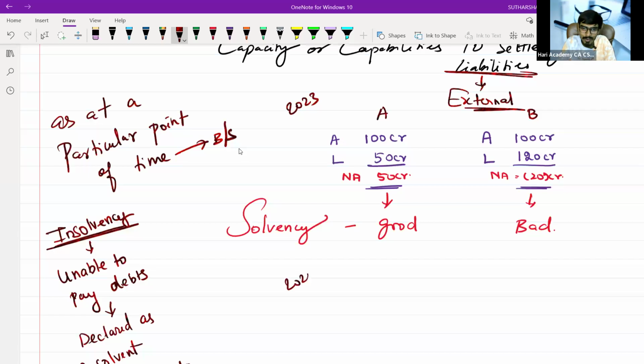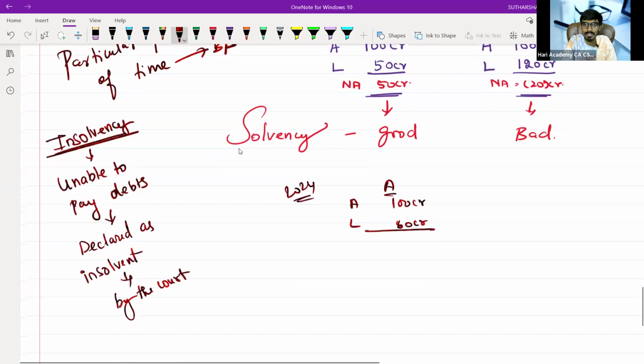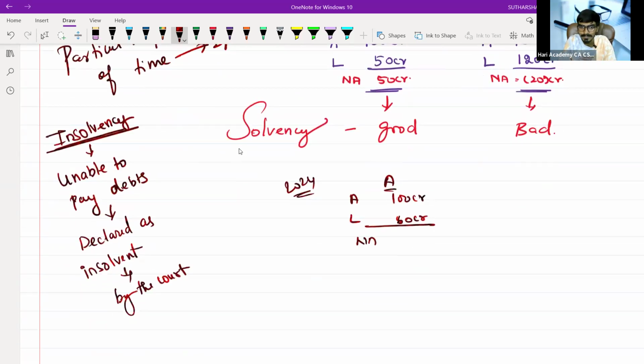On 2024, A is doing the same business and is getting 100 crore. Liability again, he got some borrowing so that it will increase to 60 crore. Again, A will be in a good position, with net assets of 40 crore only. For B, assume B is a male.